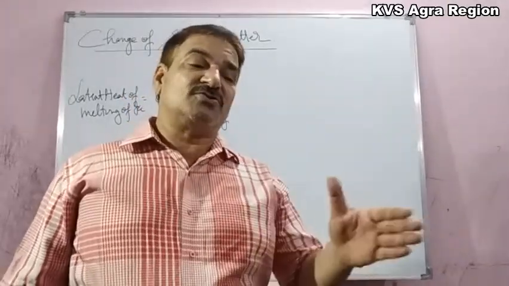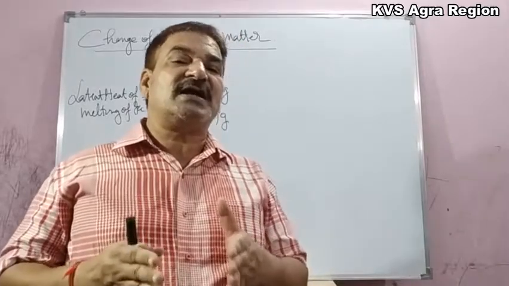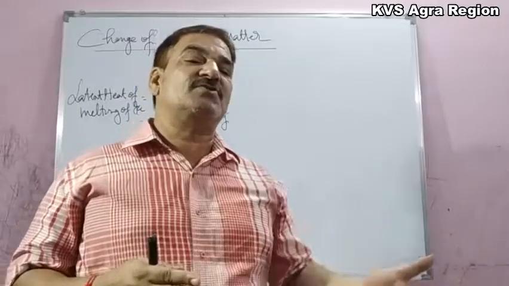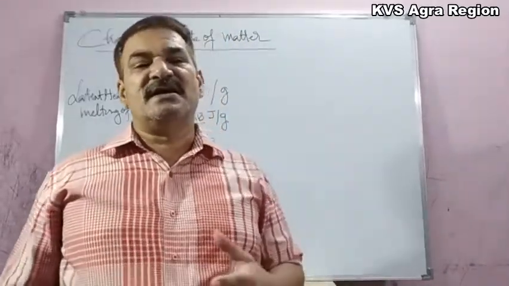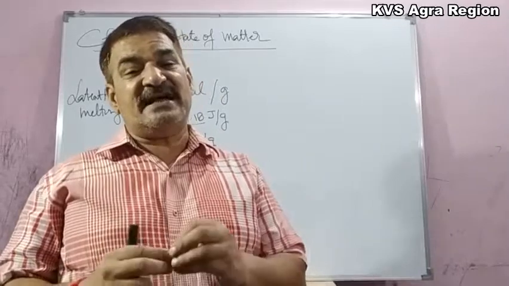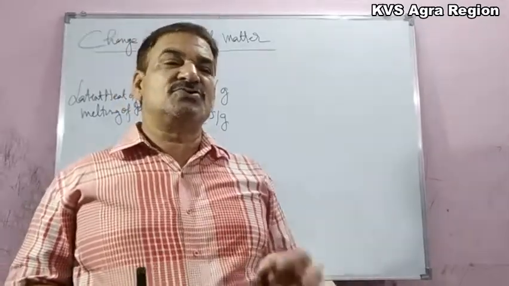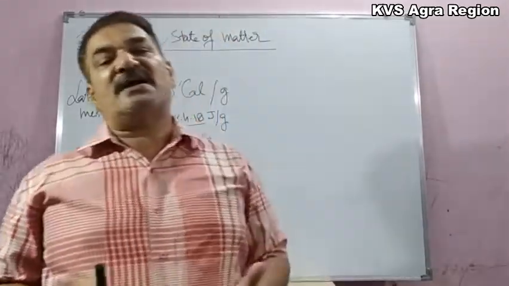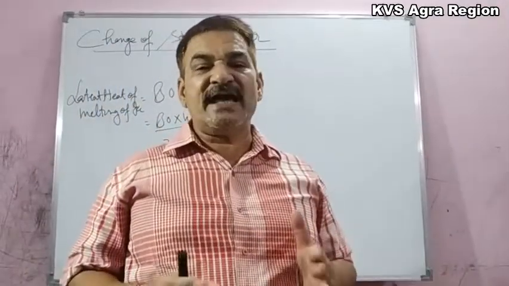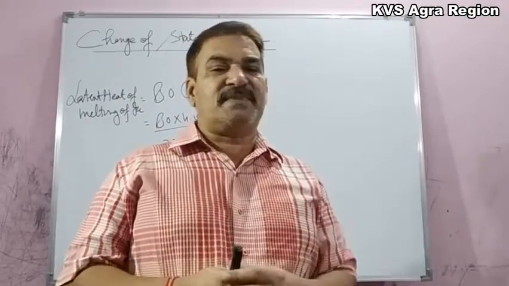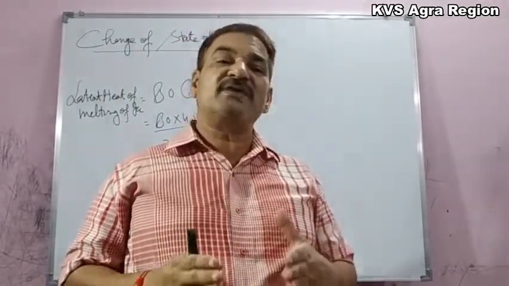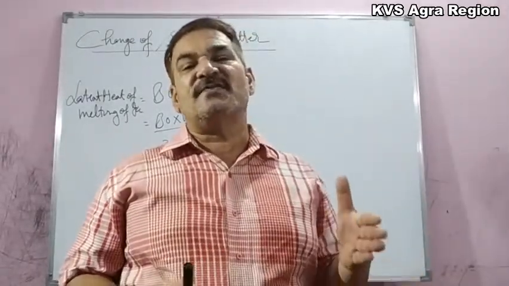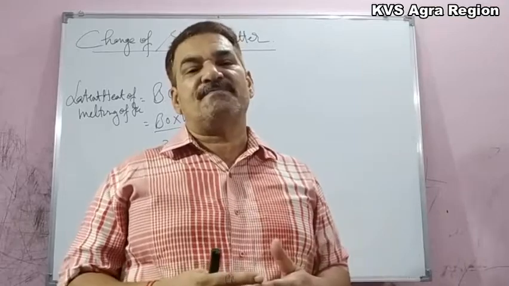So here also, the heat that we are giving to water at 100 degrees Celsius to get converted into steam at 100 degrees Celsius is used by this water in two ways. When water converts into steam at 1 atmospheric pressure, the corresponding volume of steam will be 1671 liters.